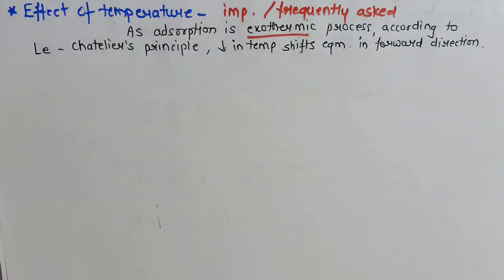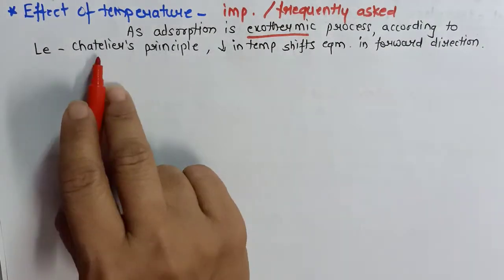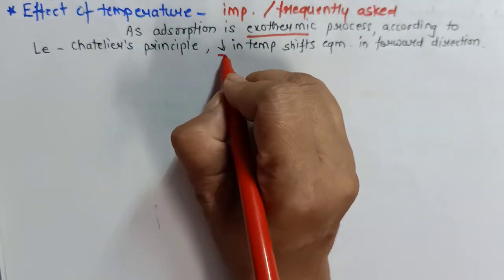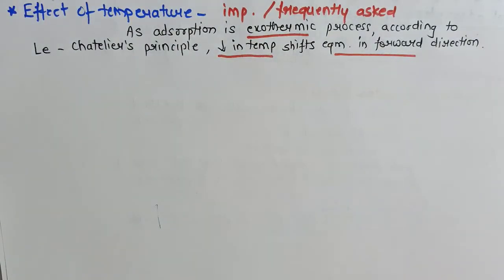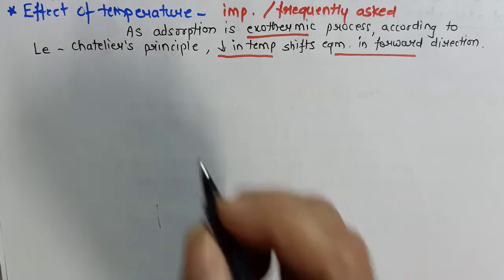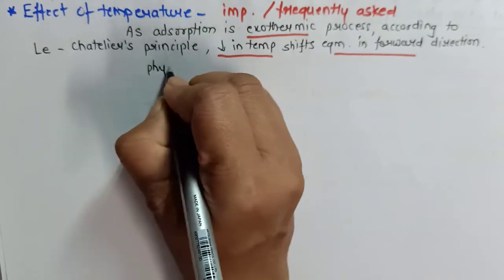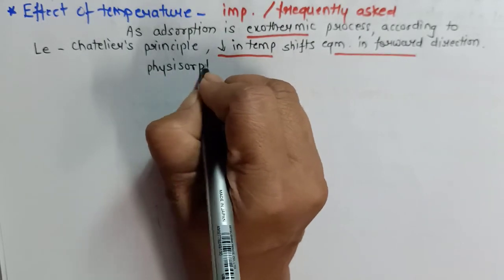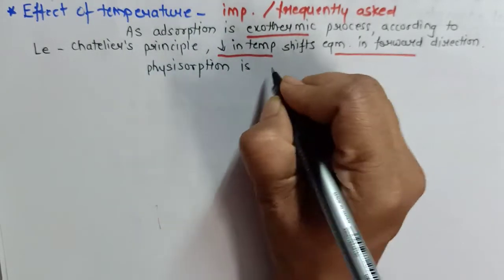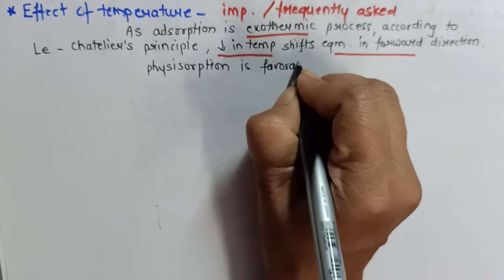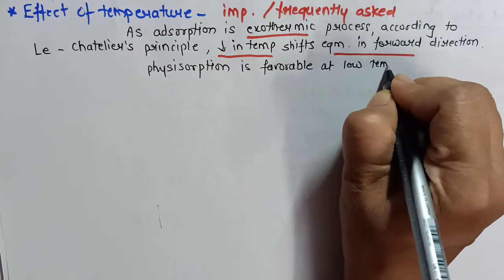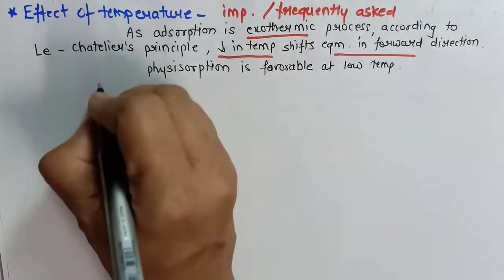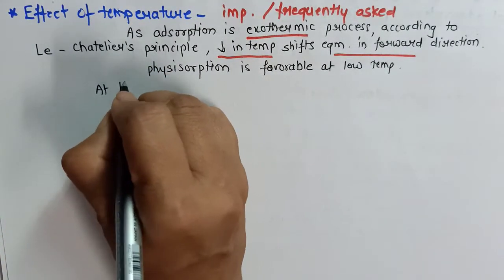We have seen its del G is negative, and therefore according to Le-Chatelier principle, if we decrease the temperature, the equilibrium will shift in the forward direction. That means Physisorption is favorable at low temperature. What will be the effect if we increase the temperature?